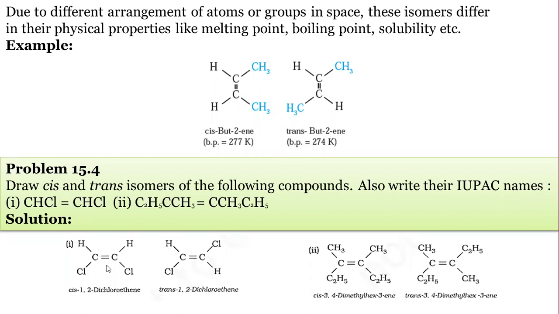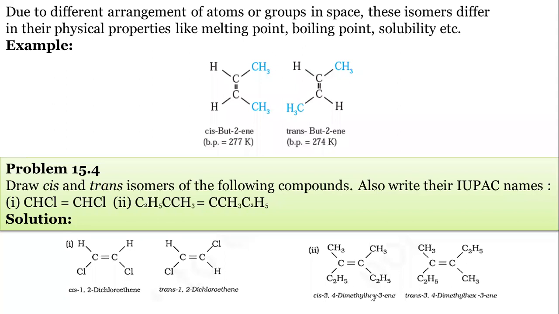So this is the solution of the first example. And this is the second one: C2H5 CH3. Again C2H5 CH3. So when the two CH3s and the two C2H5, so ethyl, these are the methyl groups and these are the ethyl groups, on the same side, it is cis.